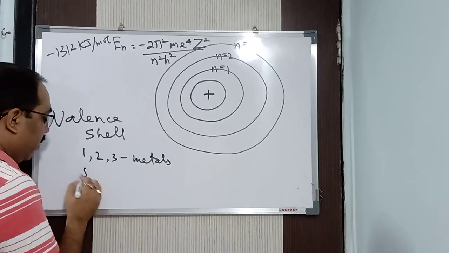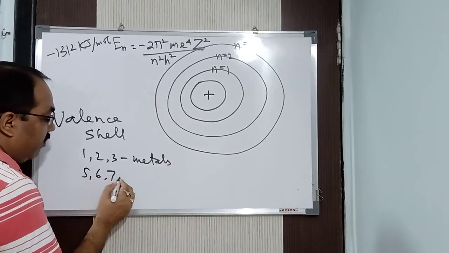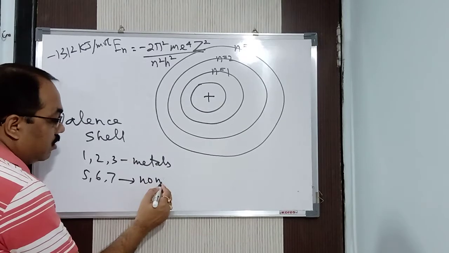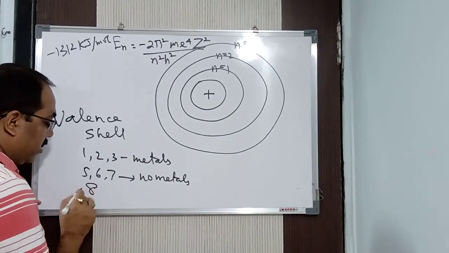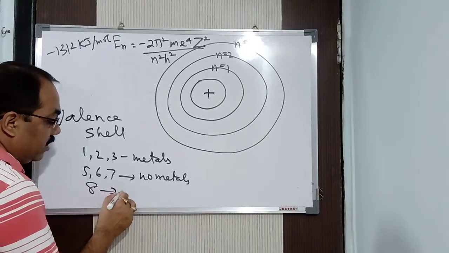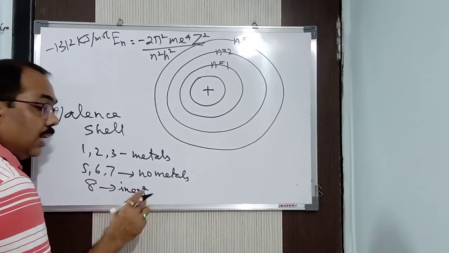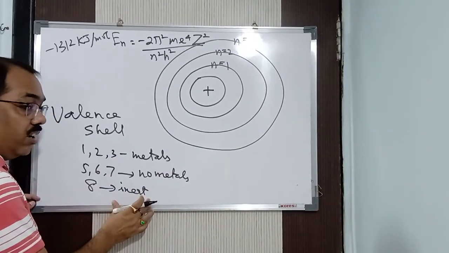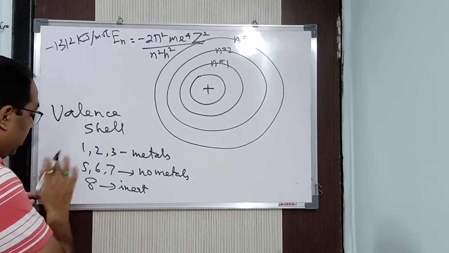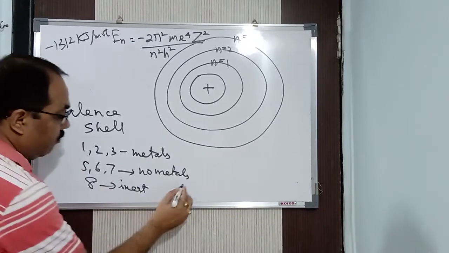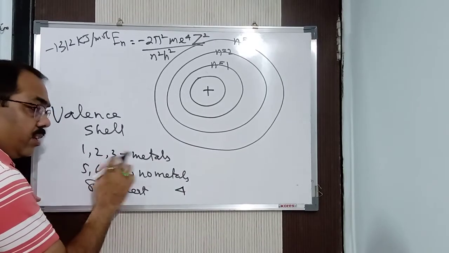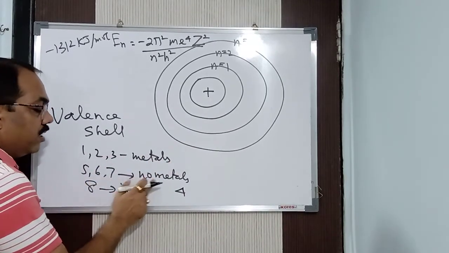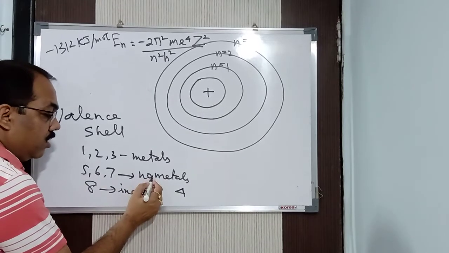If the outermost shell has 5, 6, or 7 electrons, then it is a non-metal. If the outermost shell has 8, it is considered inert in nature, because the outermost shell is fully filled. Now 1, 2, 3 means a tendency to lose, so it is a metal. 5, 6, 7 means a tendency to gain, so it is a non-metal.